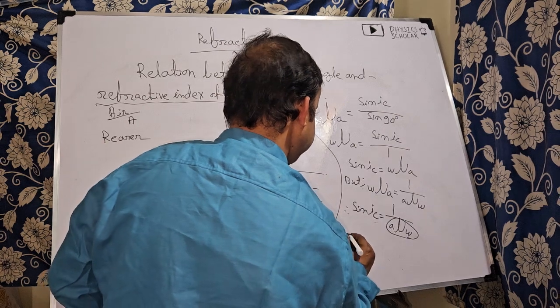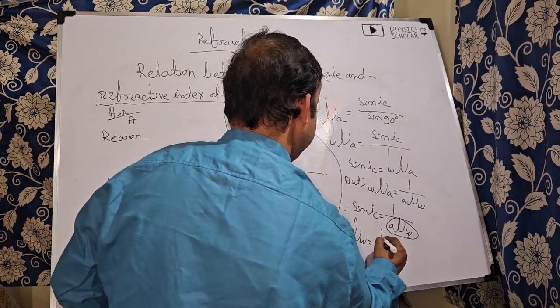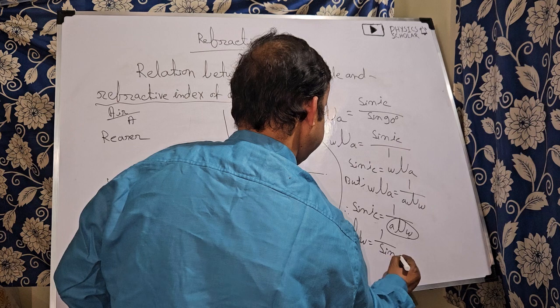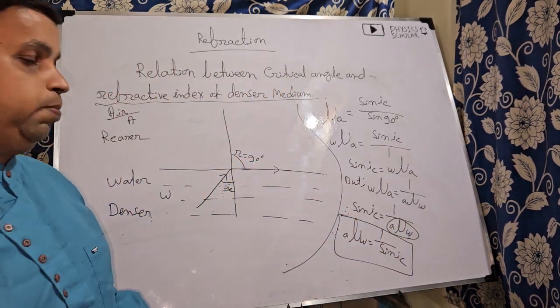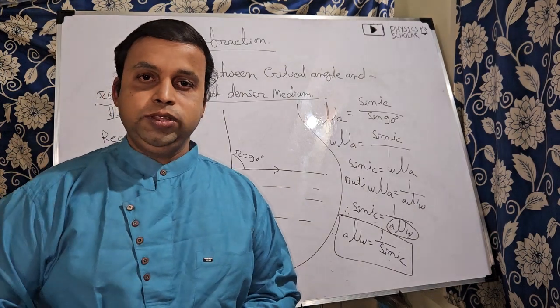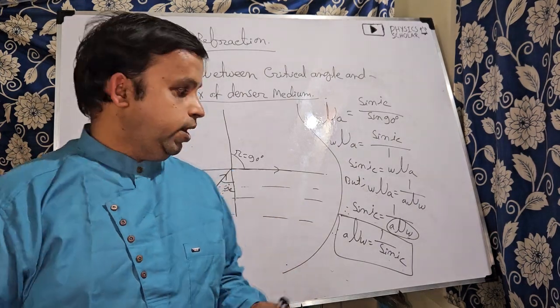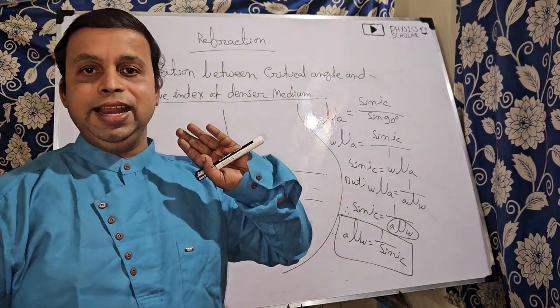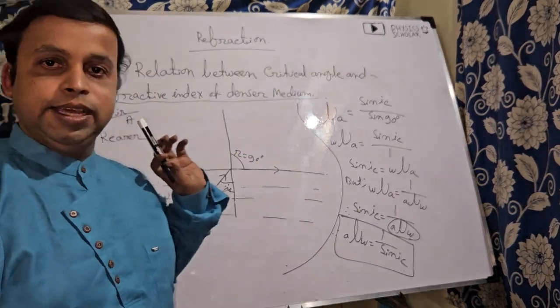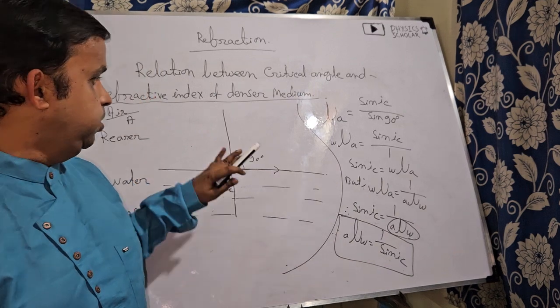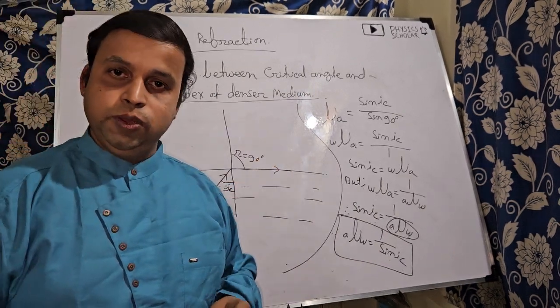Or we can write A mu W is equal to 1 by sin IC. So this is the relationship between the refractive index of the denser medium with respect to the rarer medium along with the critical angle. Students, hope you understand this.